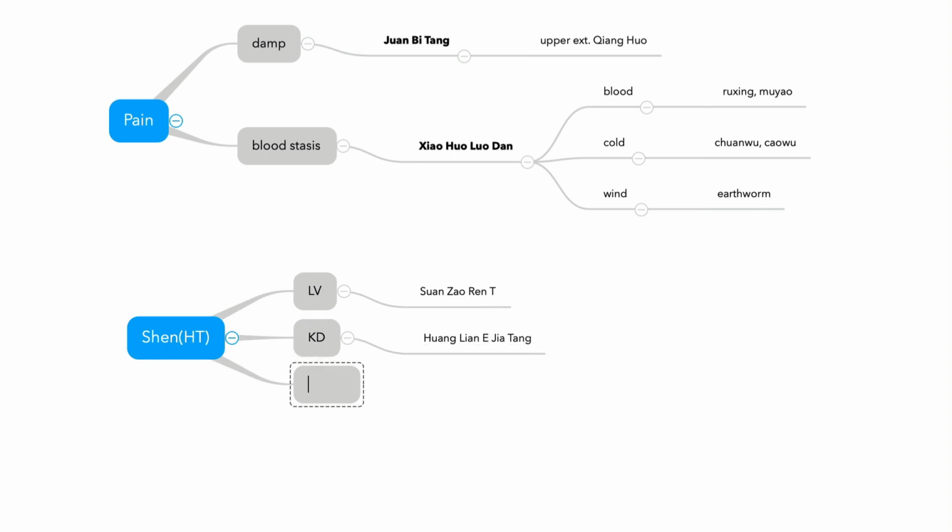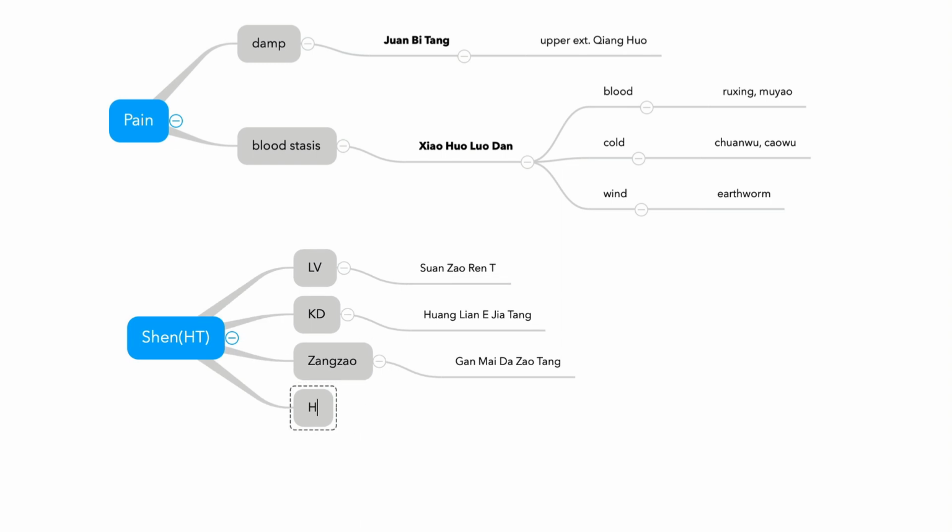And Gan Mai Da Zao Tang. And heat-phlegm: Wendan Tang. So all these formulas are commonly used for Shen.